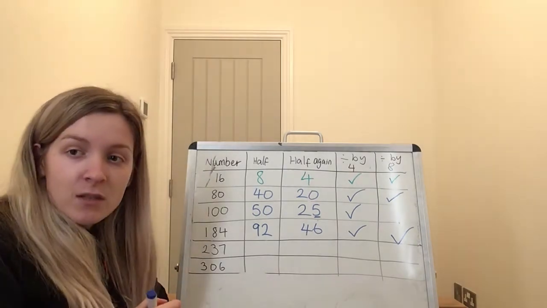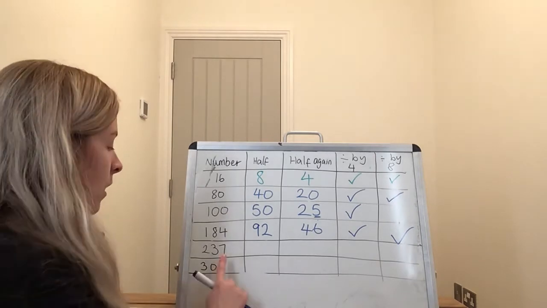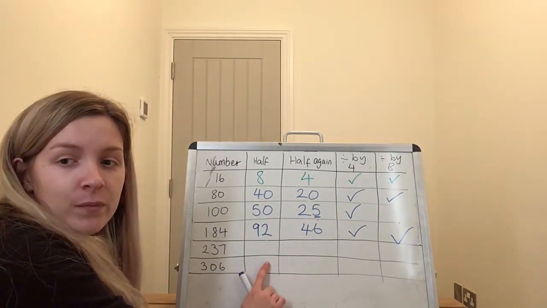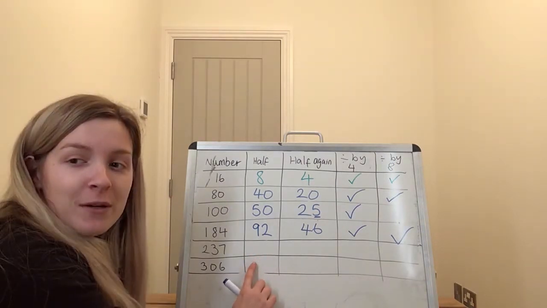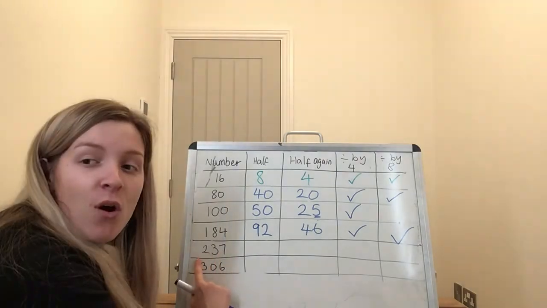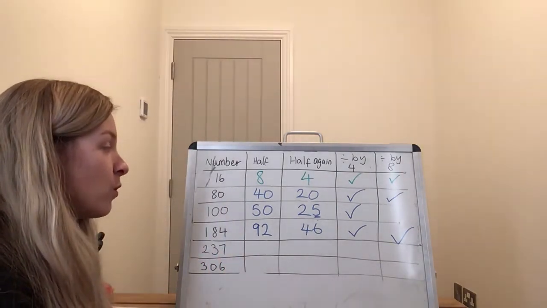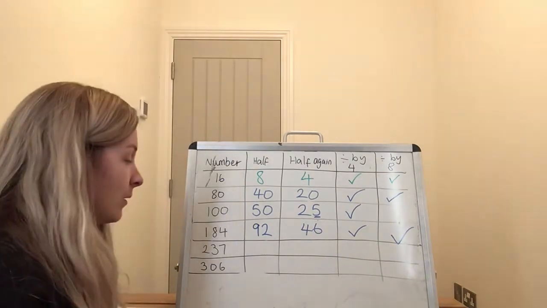Okay, next one. 237. Let's half it. Oh, hang on a minute. How are we going to half that one? What's the problem here? It's an odd number, so of course it is not divisible by 4 or 8, so you can leave that one blank.